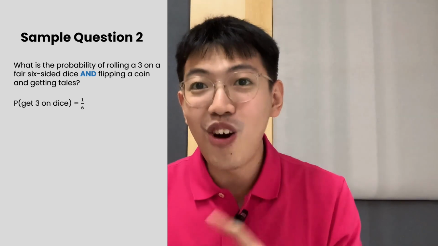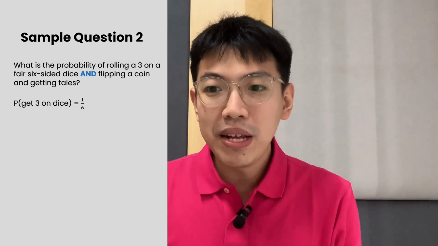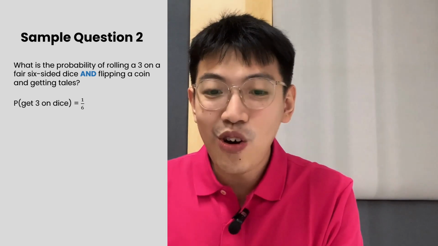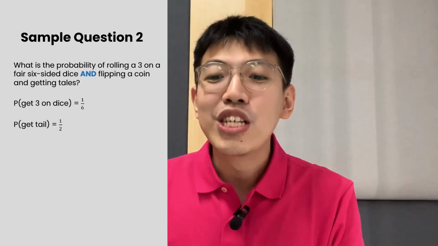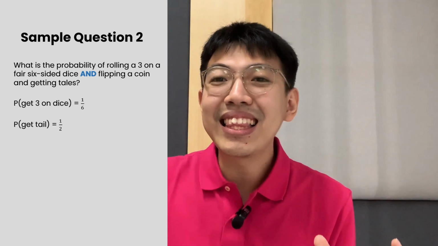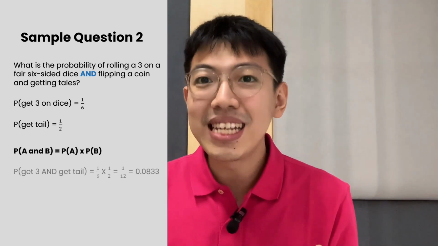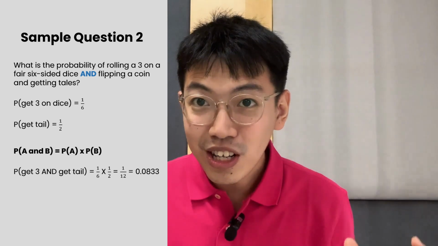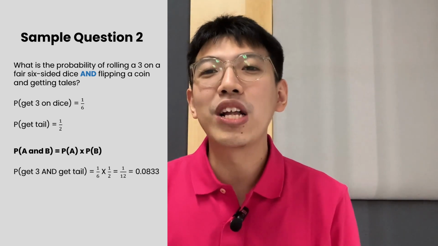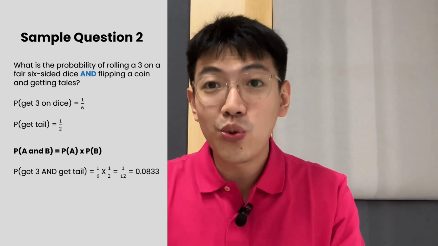There is only one 3, divided by 6 outcomes. While the probability of getting tails on the coin is 1 over 2. So the probability of getting 3 on the dice and tails on the coin will be 1 over 6 times 1 over 2, which is 1 over 12, or 0.0833.